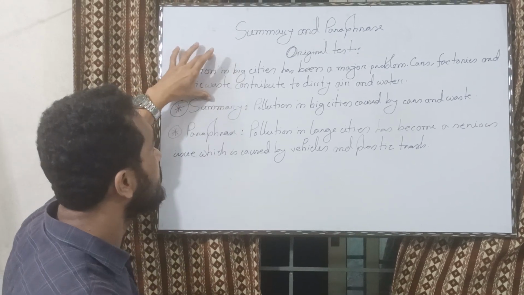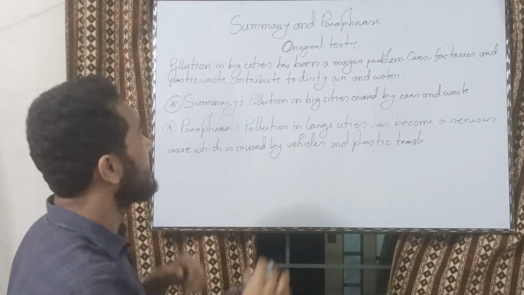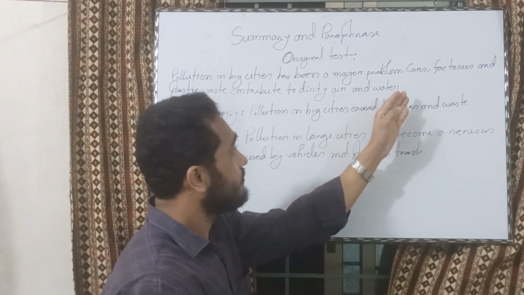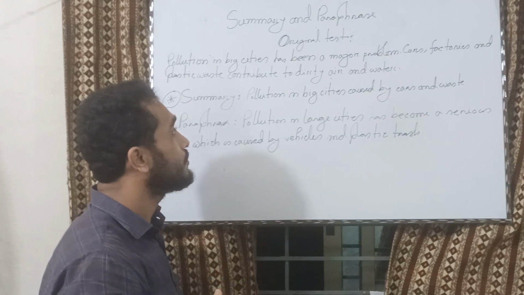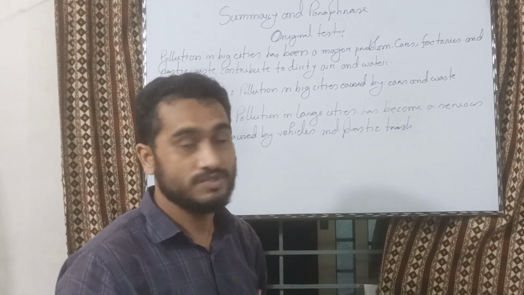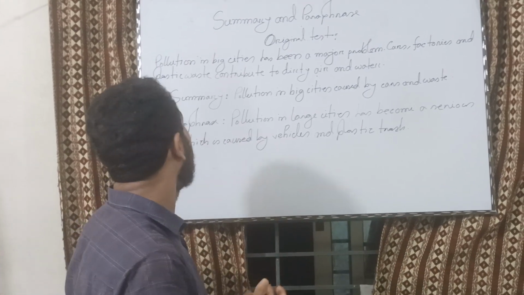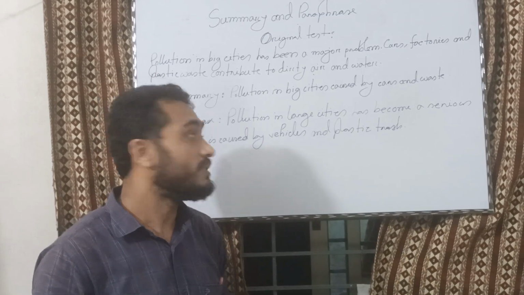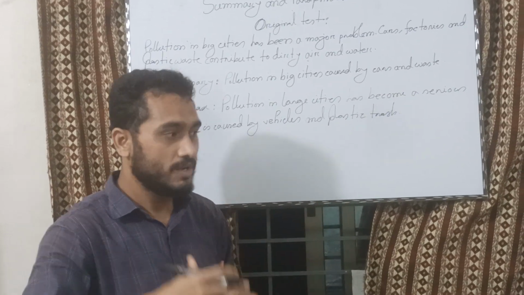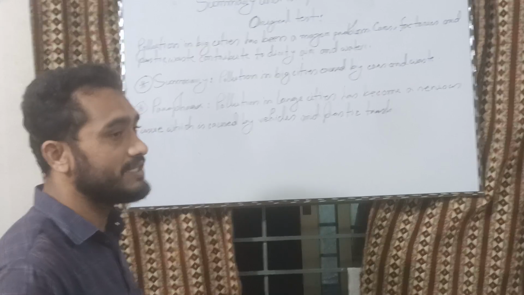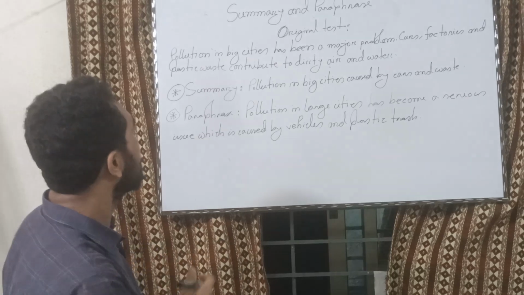For example, our original text is: Pollution in big cities has been a major problem. Cars, factories and plastic waste contribute to dirty air and water. So this is our original text. From this text we will try to make a summary, as well as a paraphrase of the same writing. I think you are going to get some ideas about summary and paraphrasing. Okay, so this is our original text, and now you can see the summary.